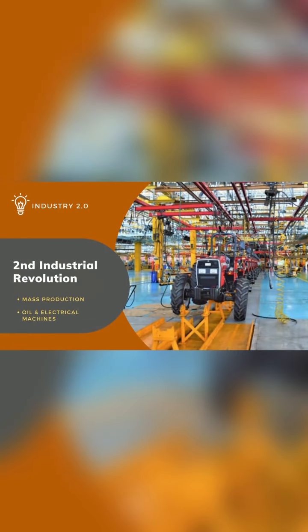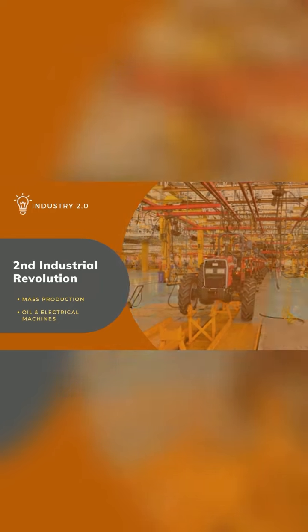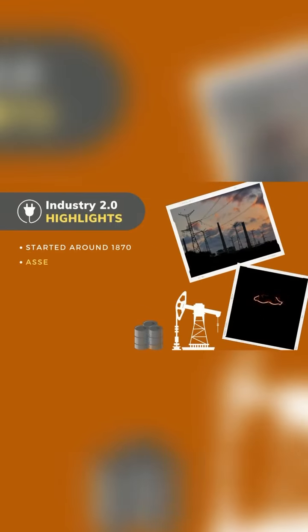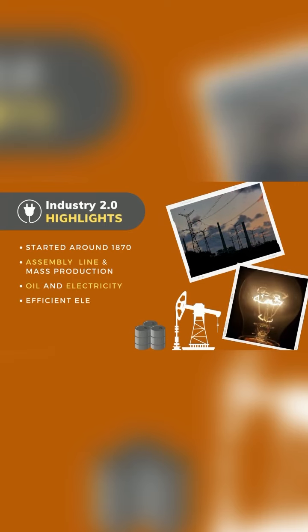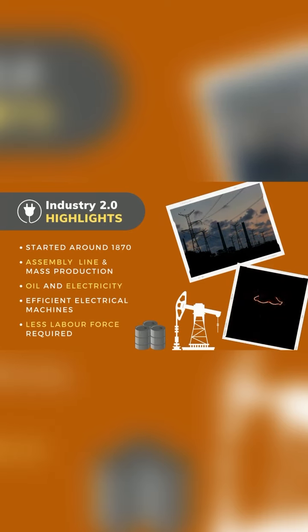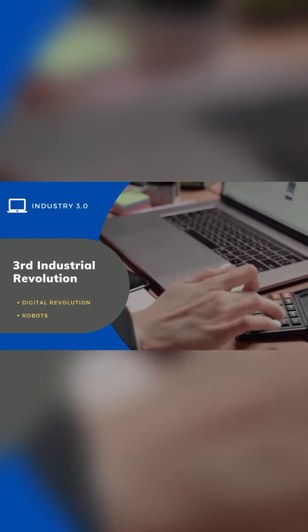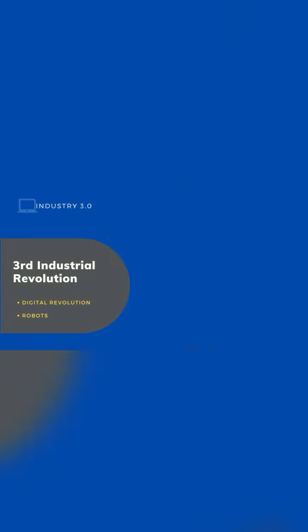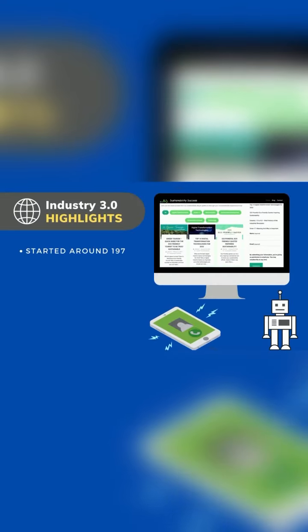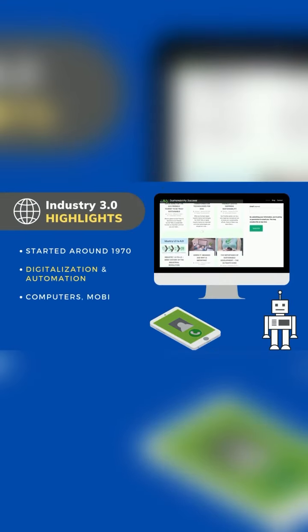Next, industry second. Started around 1870, assembly line and mass production, oil and electricity, efficient electrical machines, less labor force required. Next, industry third. Started around 1970, digitalization and automation, computers, mobile, software, internet.